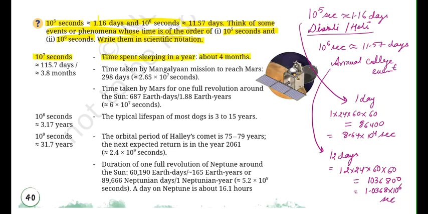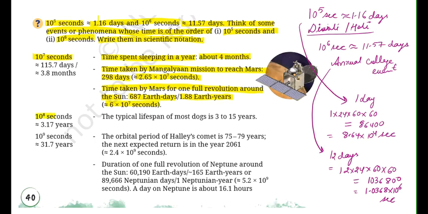So basically आप अगर अपने 24 hours में 6 to 7 hours की sleep ले रहे हो every day, then about 4 months आप sleep करते हो. So time taken by Mangalyaan mission to reach Mars was 298 days, that is 2.65 into 10 to the power of 7 seconds. Time taken by Mars for one full revolution around the sun was 687 Earth days, 1.88 Earth years, that is 6 into 10 to the power of 7 seconds.